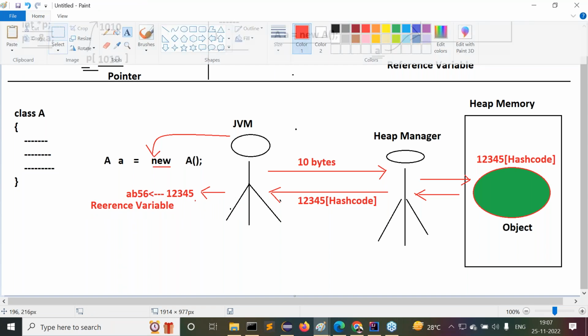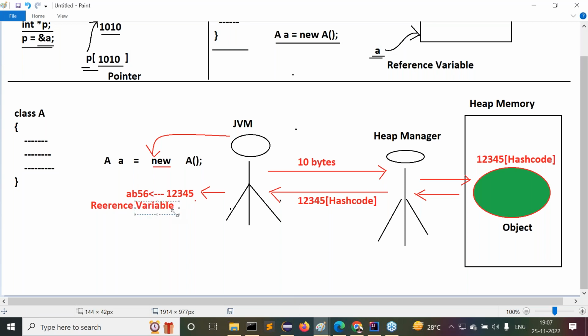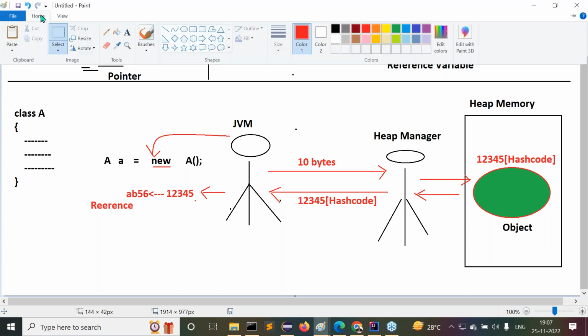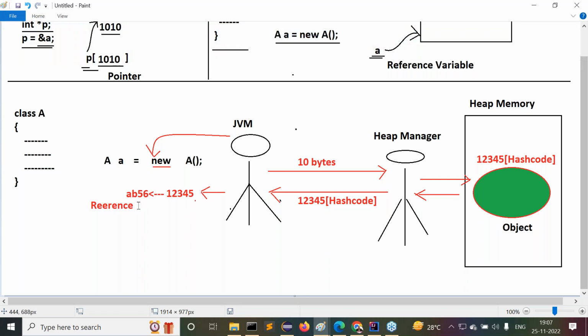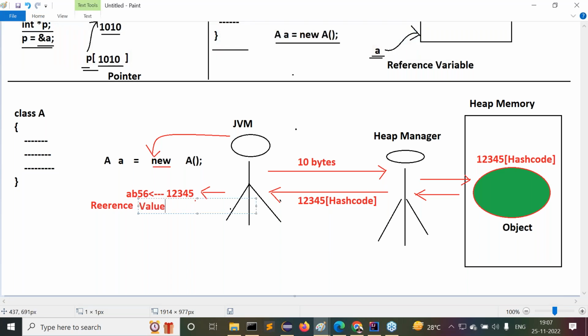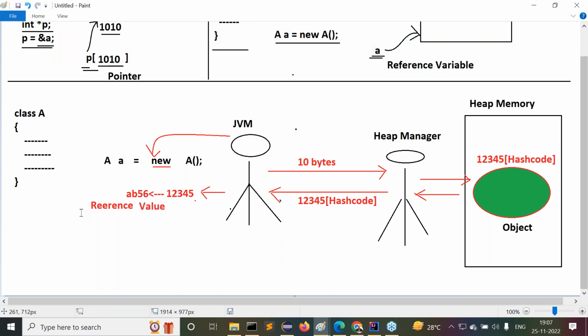What exactly is the meaning of reference value, guys? Now tell me. The hexadecimal form of hash code is called a reference value. Am I right or not? The hexadecimal form of hash code is called the reference value.